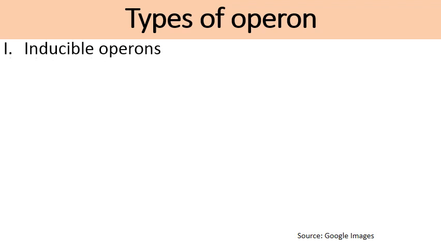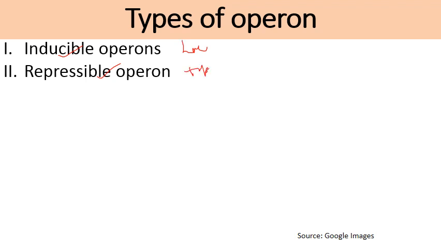Next comes types of operon. Before discussing about Lac operon, we will discuss about types of operon. There are two types of operon basically. One is inducible operon, second is the repressible operon. So the example of inducible operon is the Lac operon, that is lactose operon, and repressible operon, the example is tryptophan operon, which is an amino acid, aromatic amino acid. Firstly, what is inducible operon?